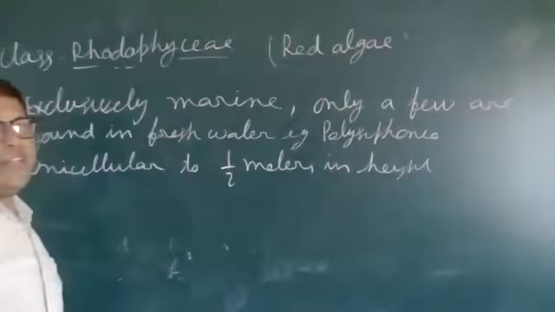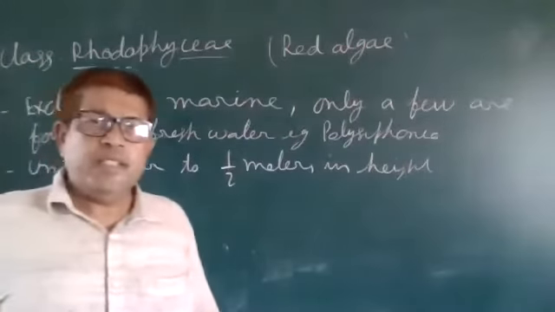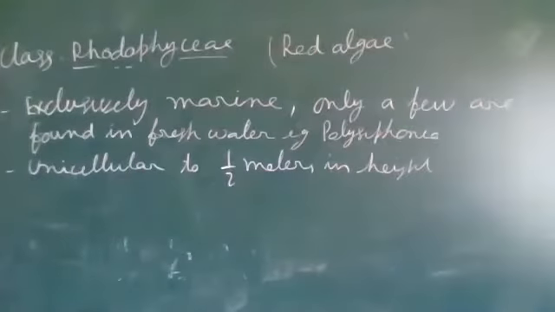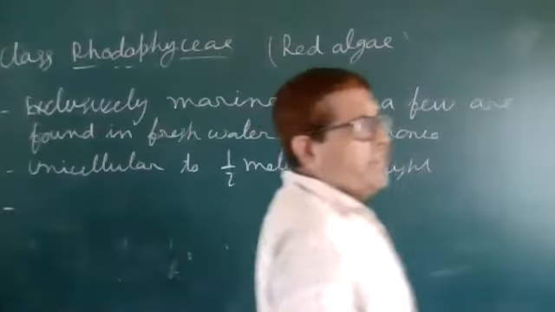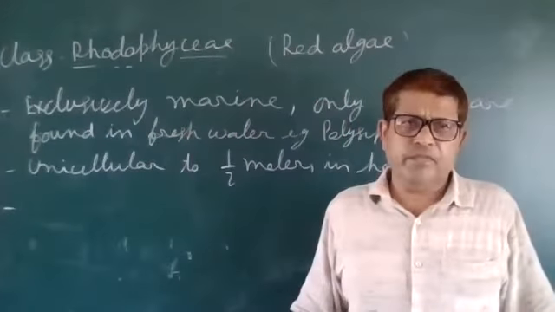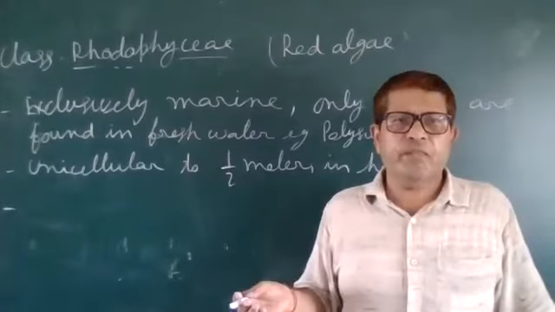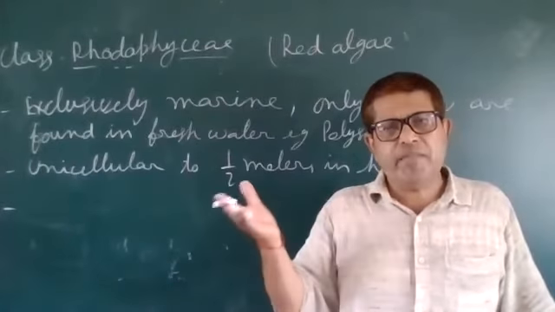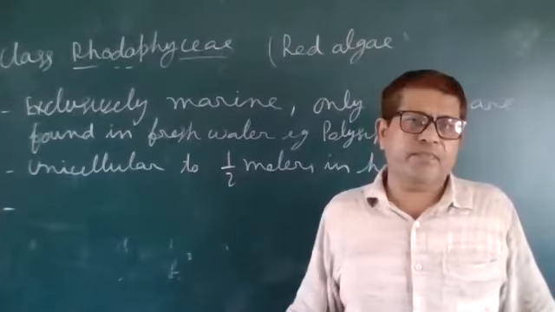Unicellular to half a meter in height, and they are found too close to the surface of the sea, where they gain the maximum amount of light.